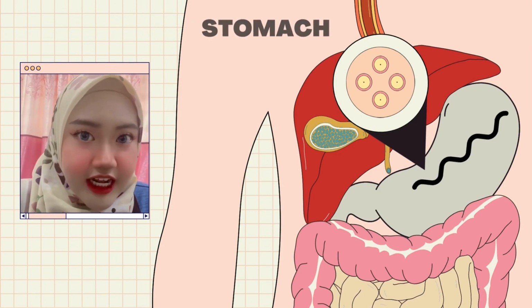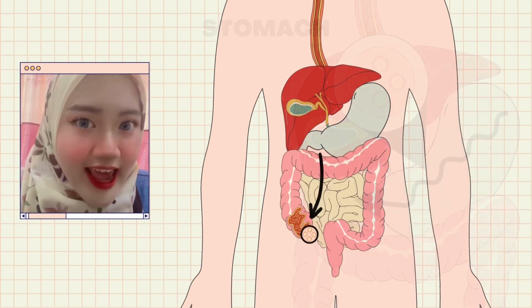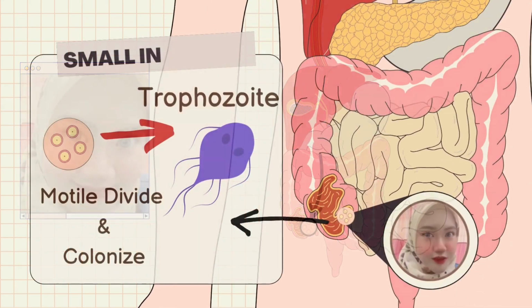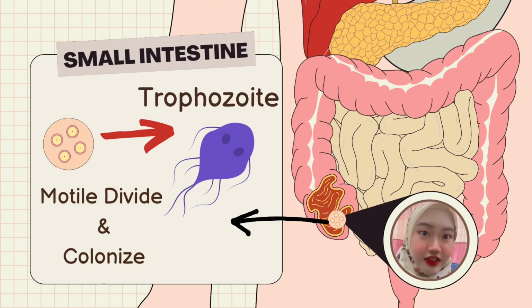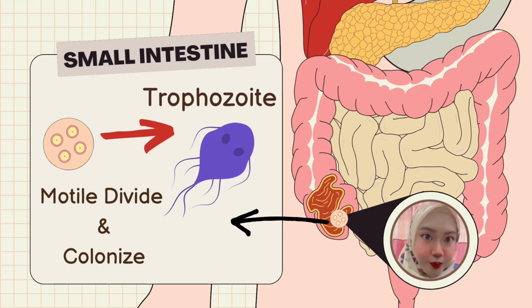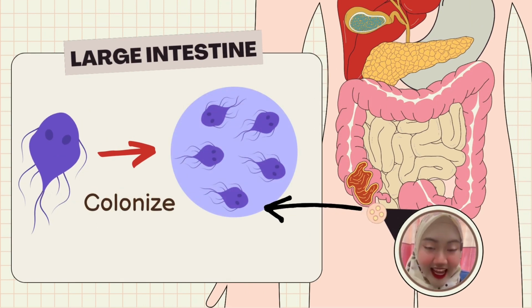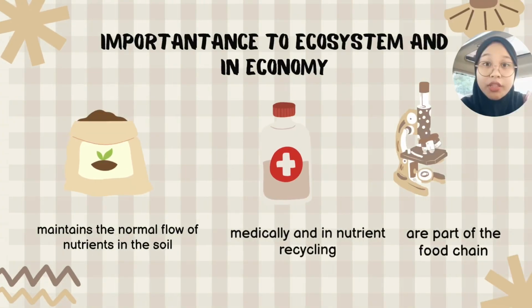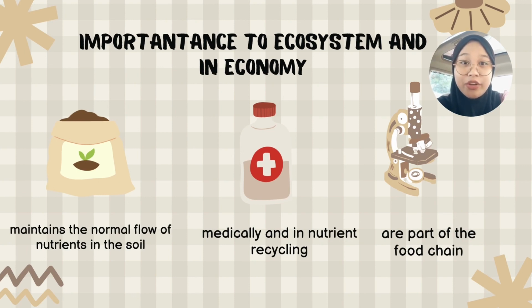After ingestion, it passes through the stomach unharmed. Upon reaching the small intestine, the cyst is converted to an activated form called a trophozoite. The trophozoite is a motile vegetative body that can divide and colonize. From the small intestine, trophozoites migrate to the large intestine and colonize in the cecum or colon under anaerobic conditions. There, these trophozoites undergo multiplication and form many amoebic cells. That's all from me.